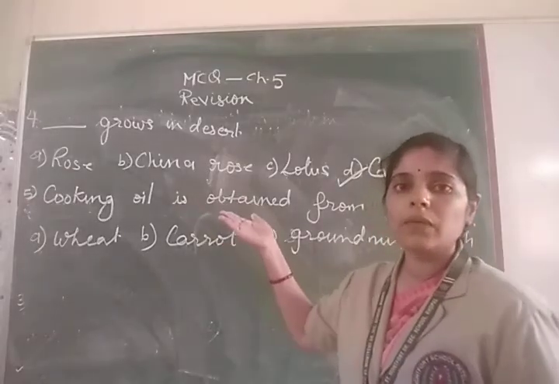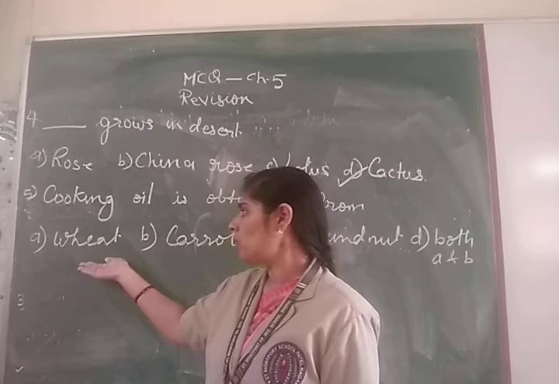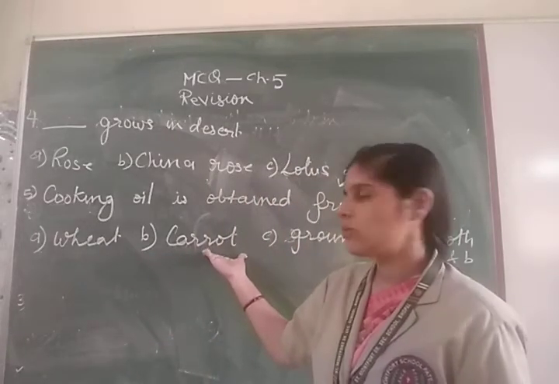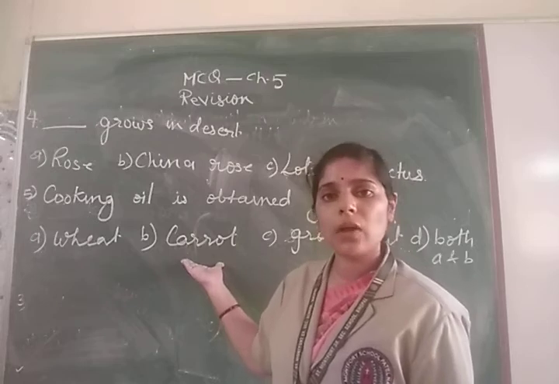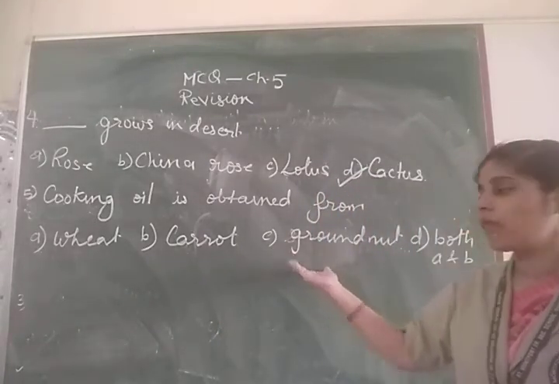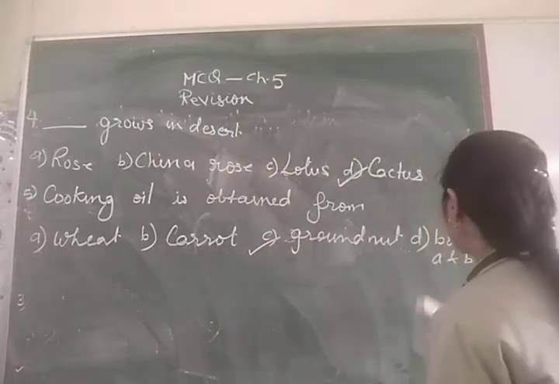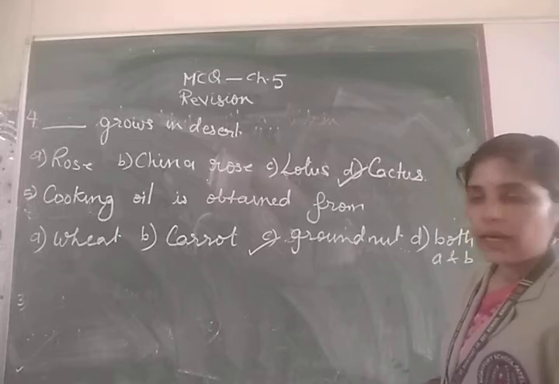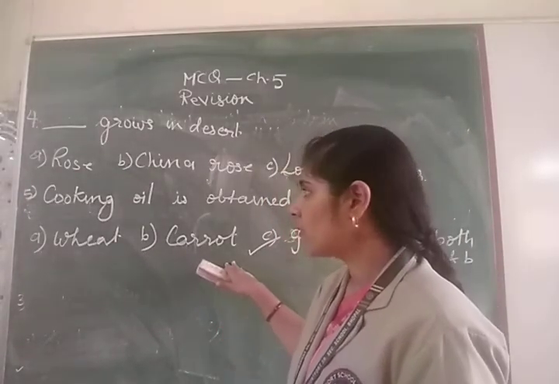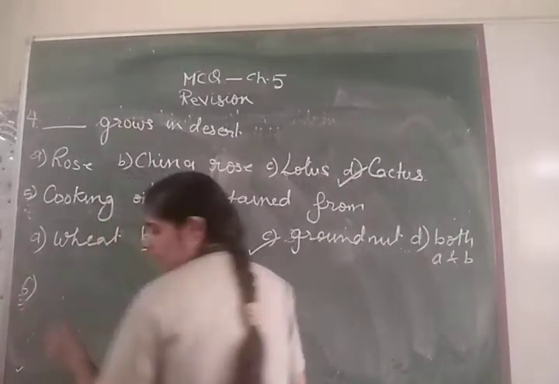Cooking oil, the oil which is used to cook food, is obtained from. Is it obtained from wheat? No. From wheat we get flour. Then carrot. Carrot is a vegetable, so you do not get cooking oil from it. Then groundnut. Yes, we get our cooking oil from groundnut. So you put a tick mark here on groundnut. And D, both A and B? No, both A and B are not correct. Then we come to the next question, the sixth question.